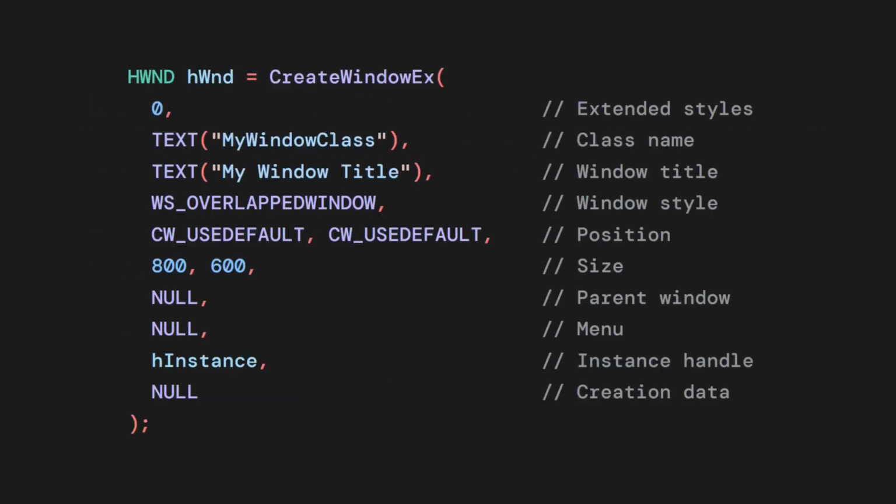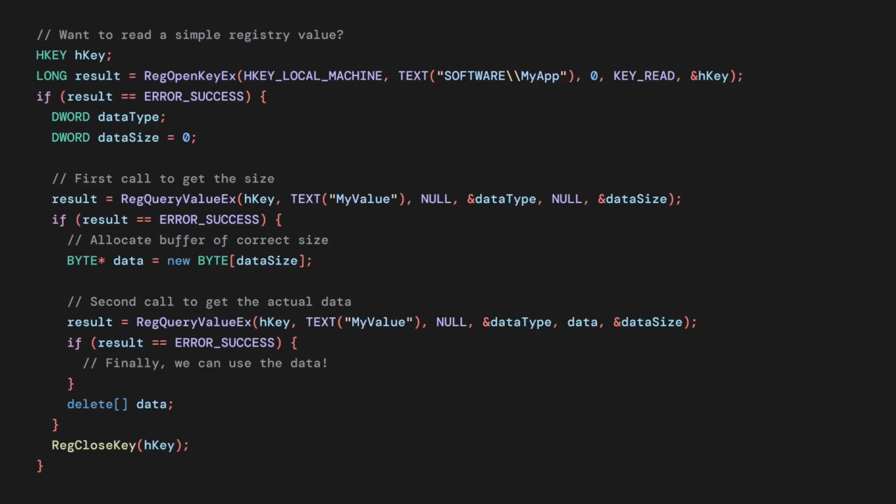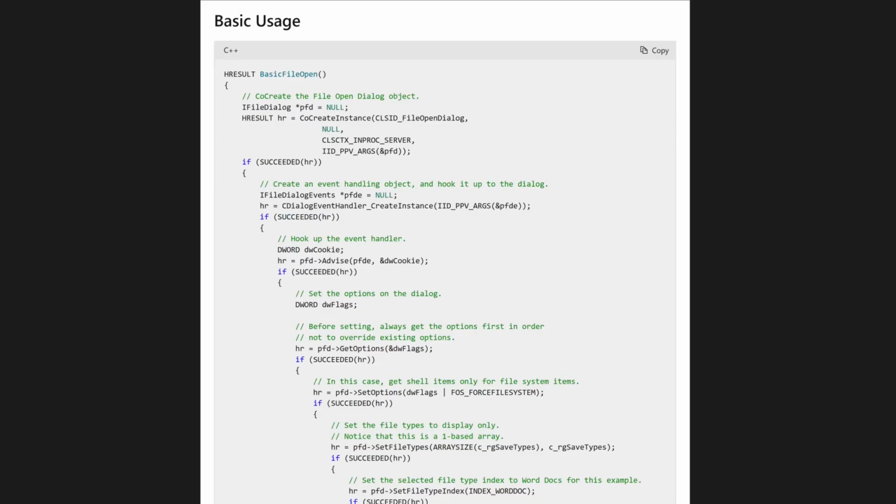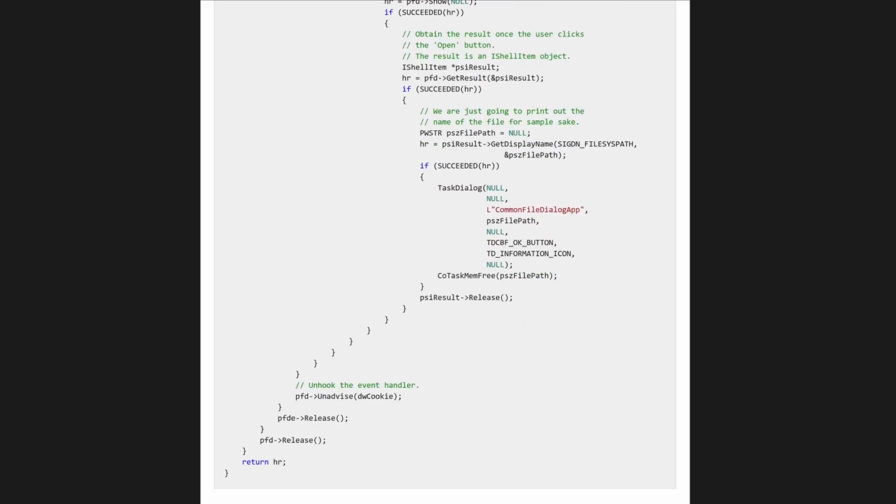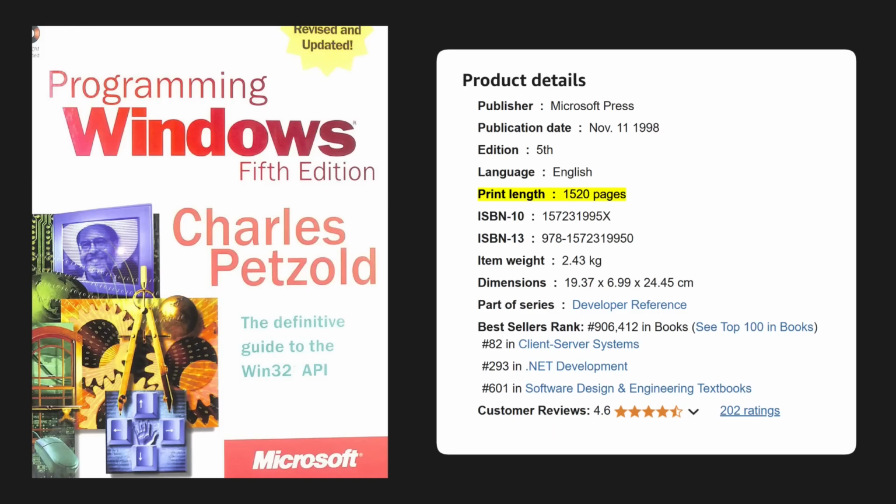The entire API is filled with functions that require obscure flags and magic numbers. The boilerplate to get anything done is absurd. You need like 20 lines of code to read one value from the registry. Take a look at this documentation, which illustrates how to launch a window for opening files. This is meant to be a basic example, and every little thing that you do is like this. It's a complete nightmare. Here's a 1,500-page book for you to read to understand the Windows API.